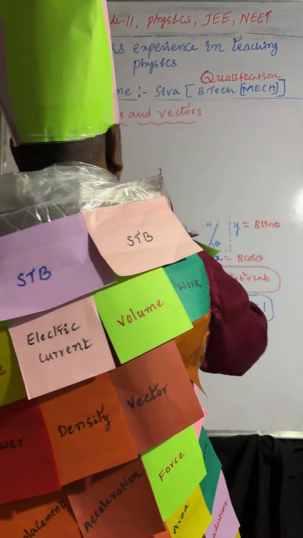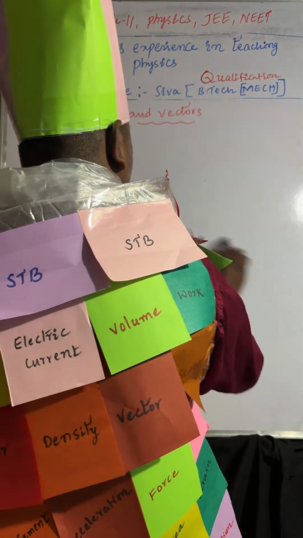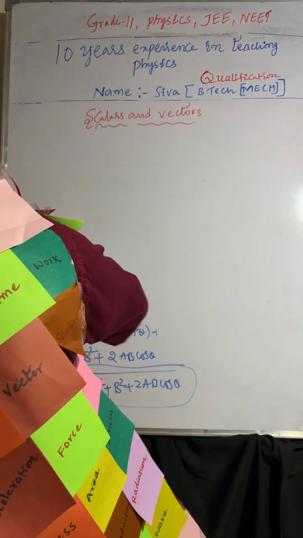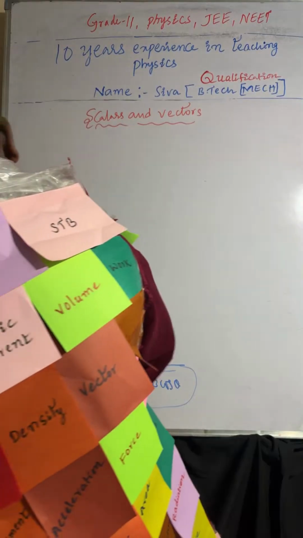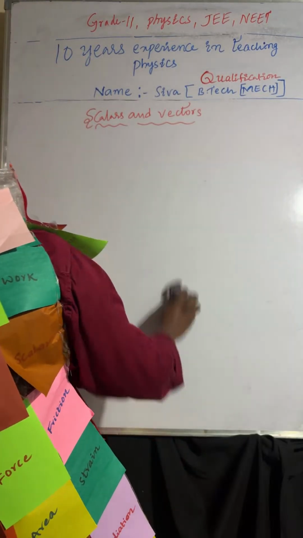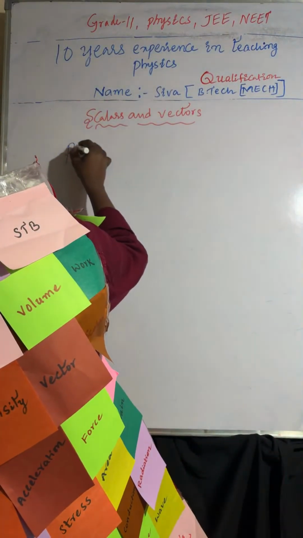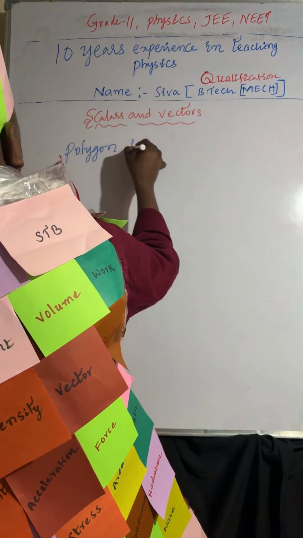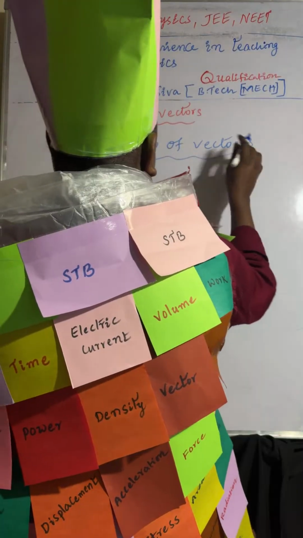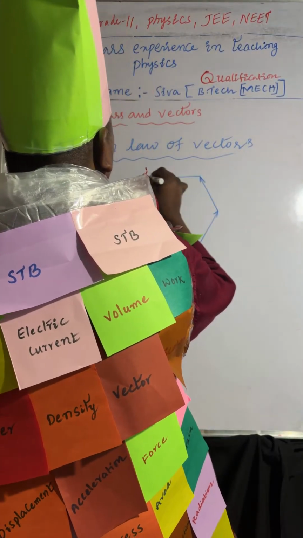Next one, polygon law of vectors. Vectors are taken along the sides of the polygon in the same direction.